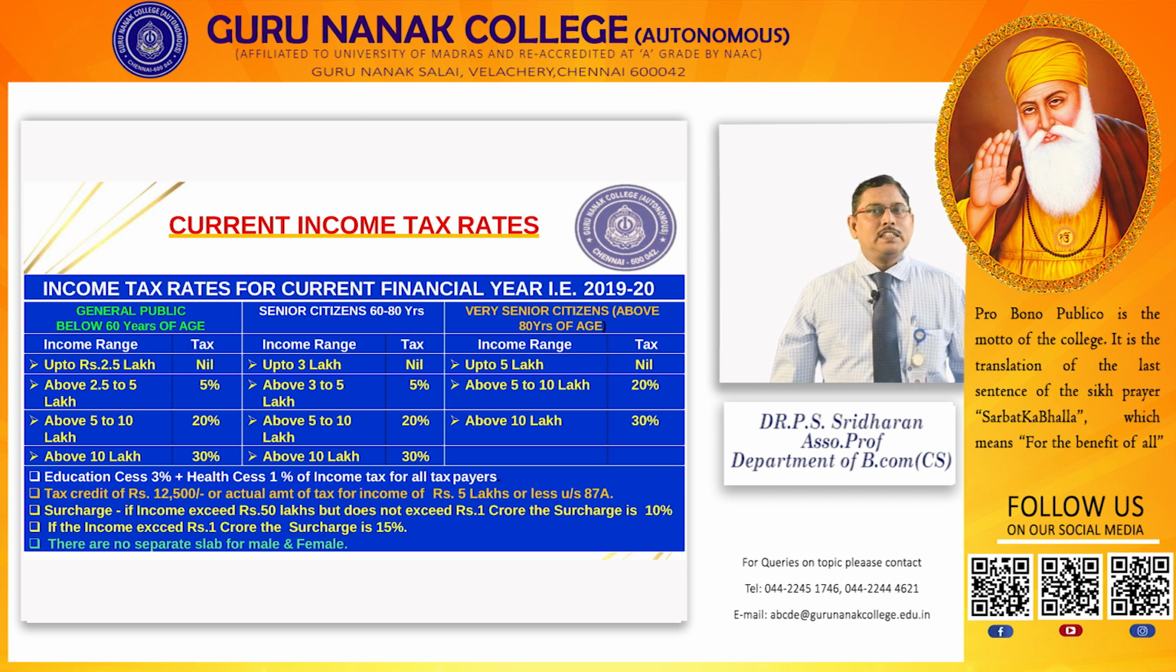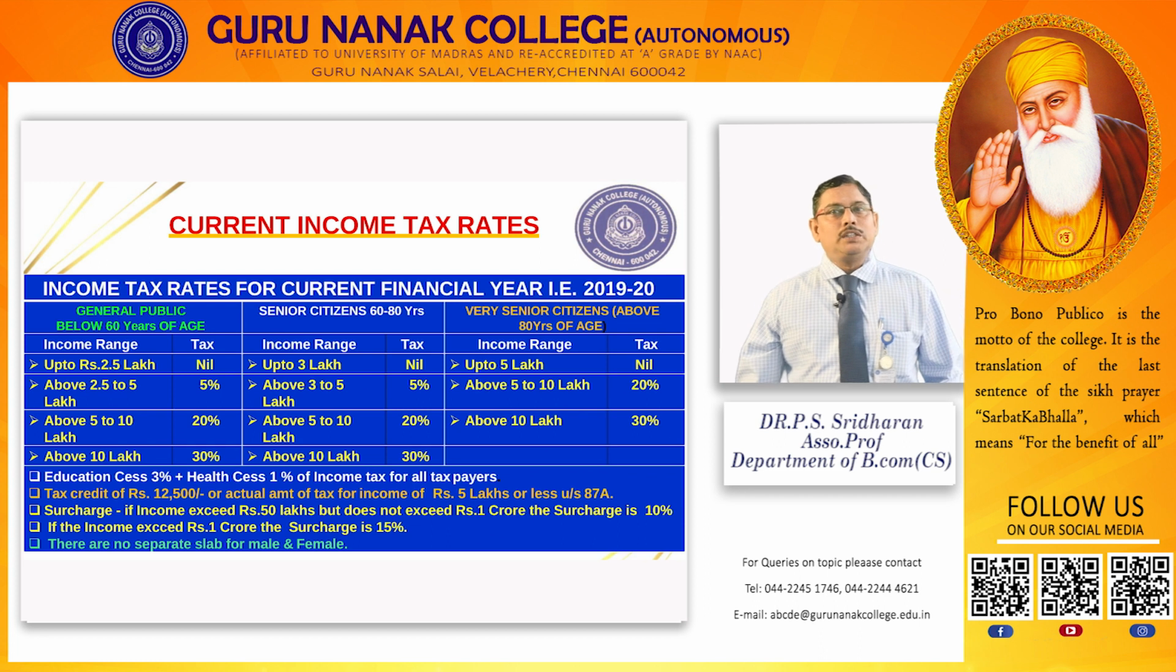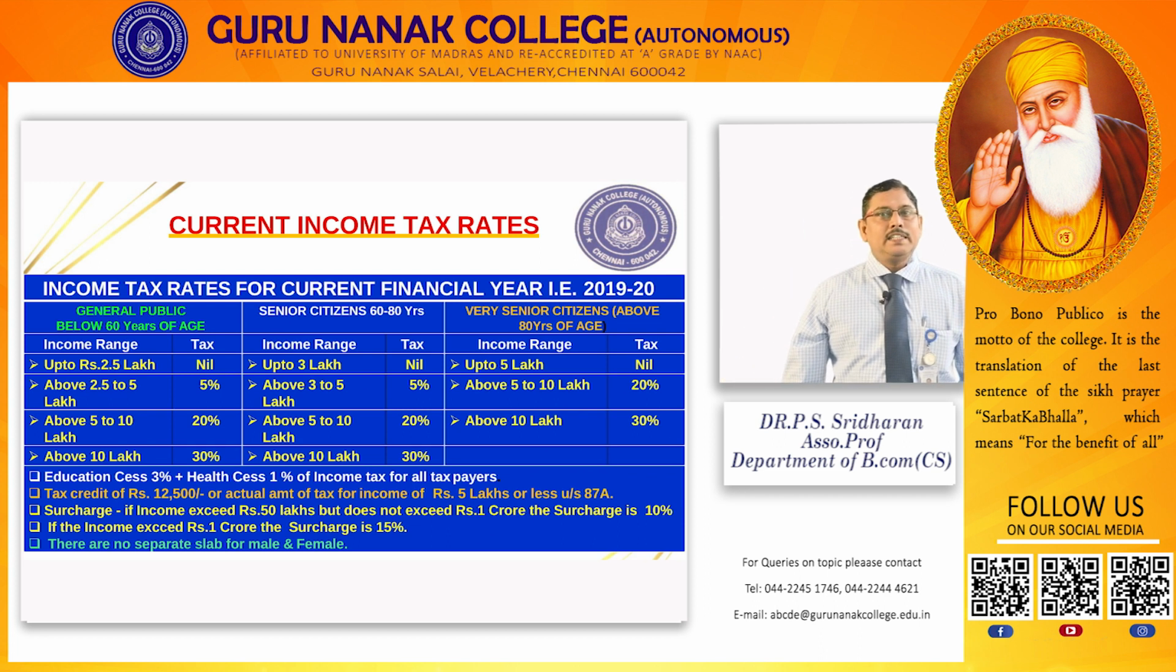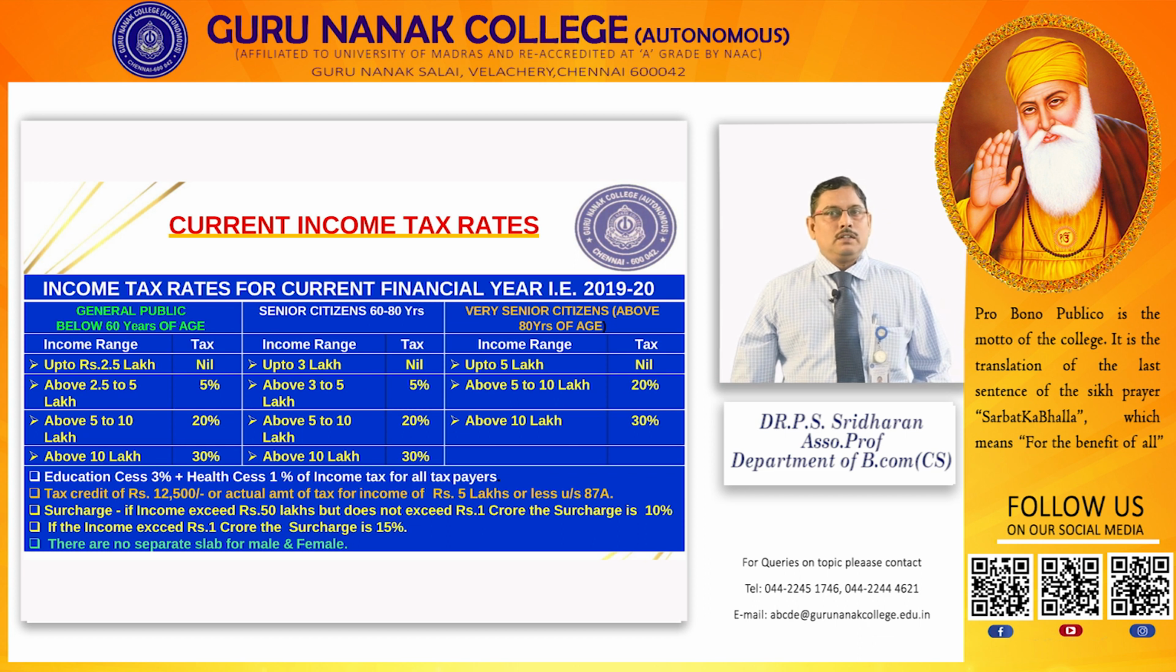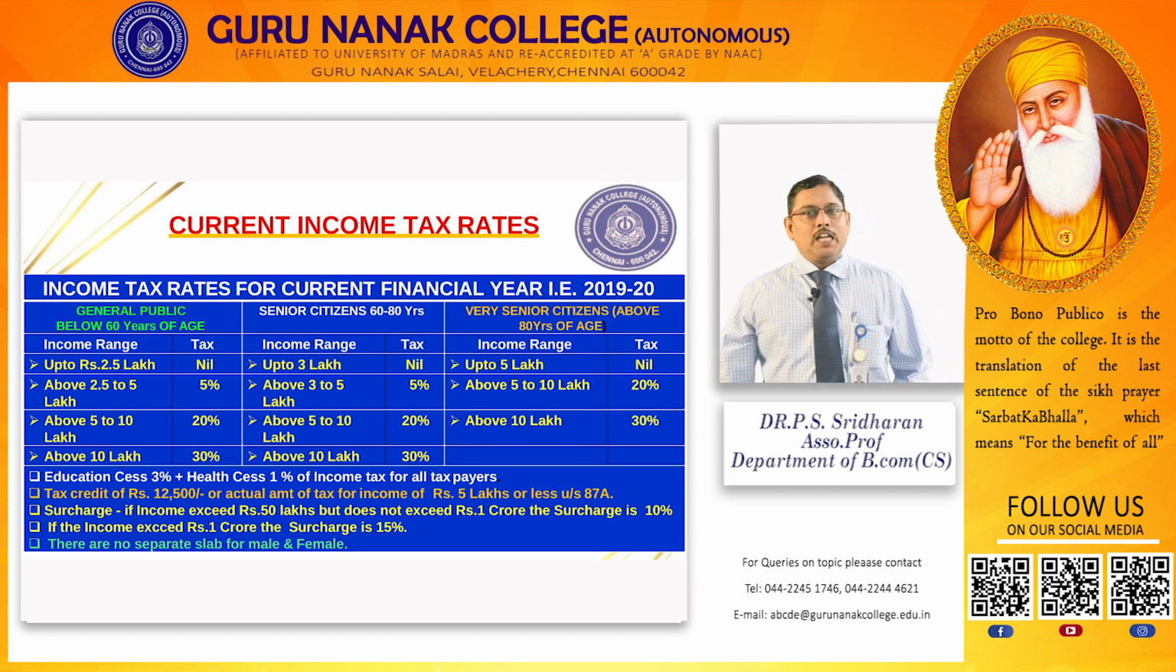Then there are important exemptions. Then there are important deductions also. Deductions under section 80C, you can claim maximum 1,50,000 rupees. Then certain important useful tips.